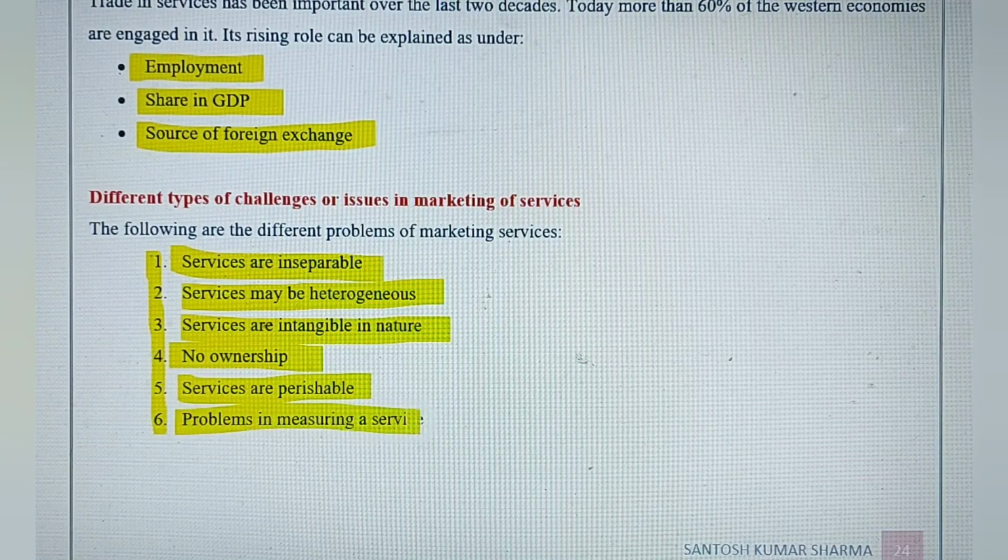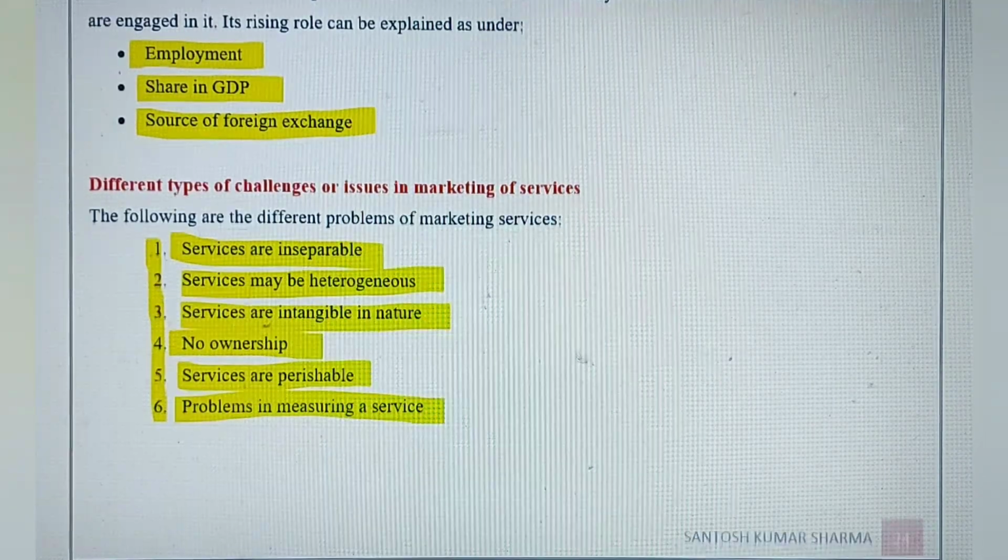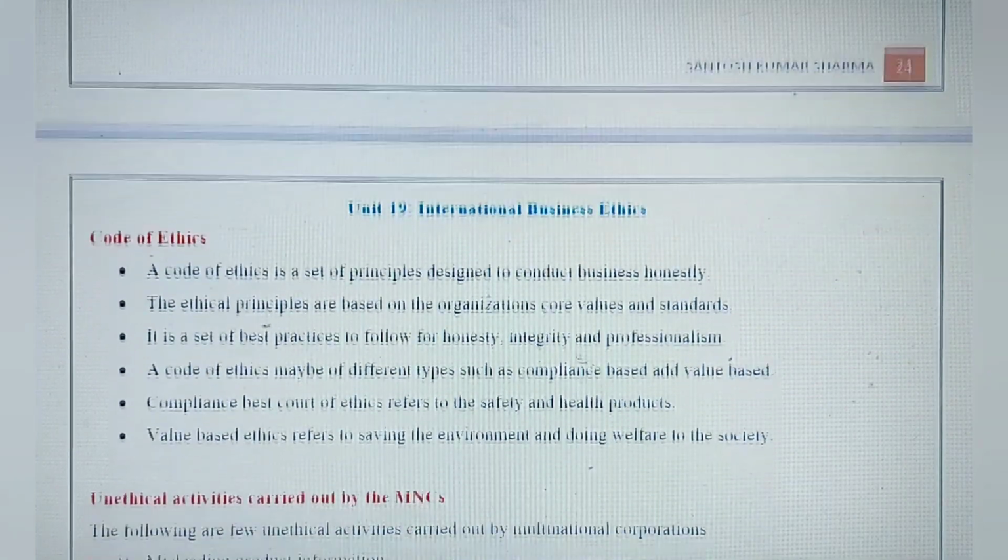Then problems of measuring the services, like in the case of goods, we can measure the quality and quantity of the goods, but it's very hard to measure the services because it's intangible.